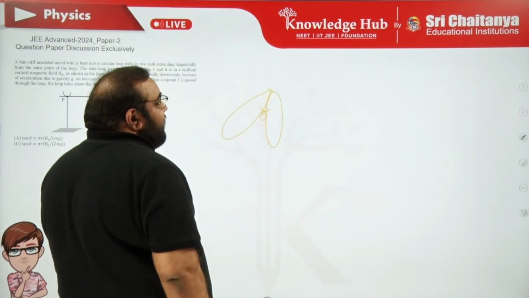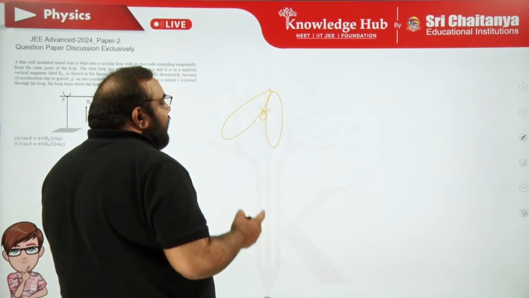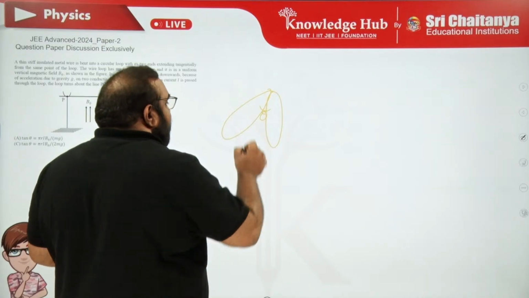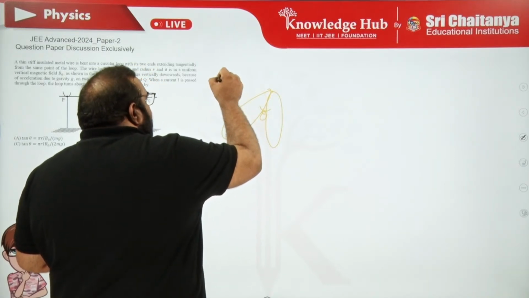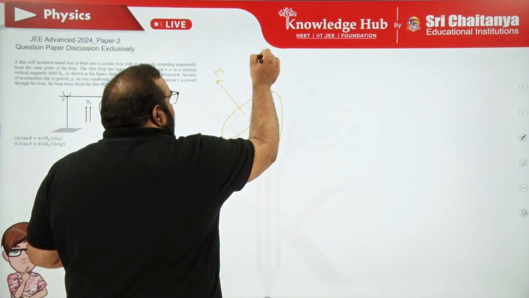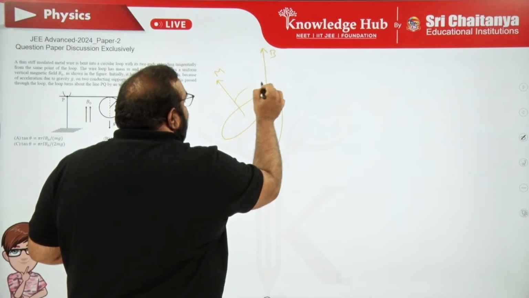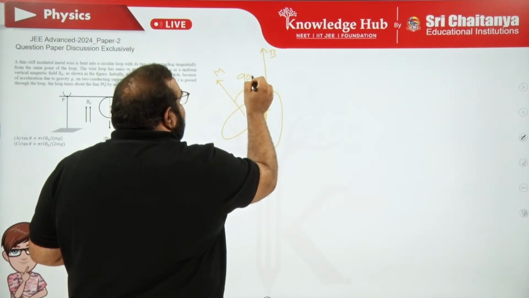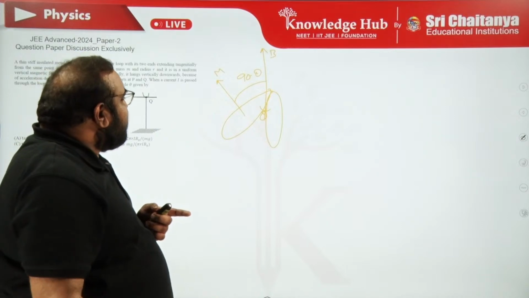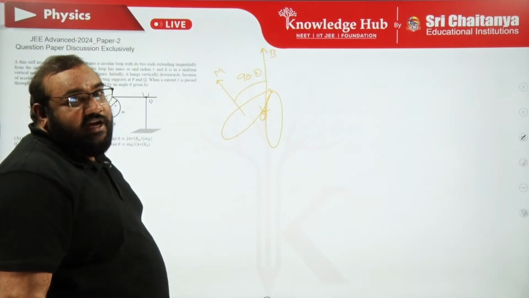Here is the confusion, guys. Everyone chooses that theta is the angle between the moment and the field. No, that is a mistake. Here the magnetic moment is perpendicular to the plane, and the magnetic field is vertically upward. What is the angle between them? 90 minus theta. Got it? I think some guys made the mistake here. This will be a silly mistake, I think.